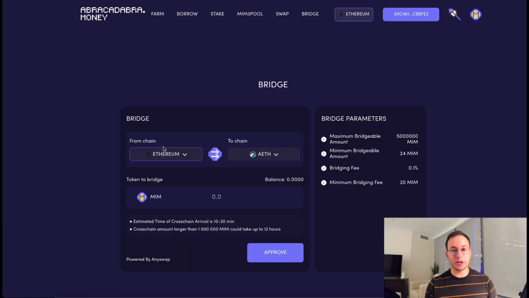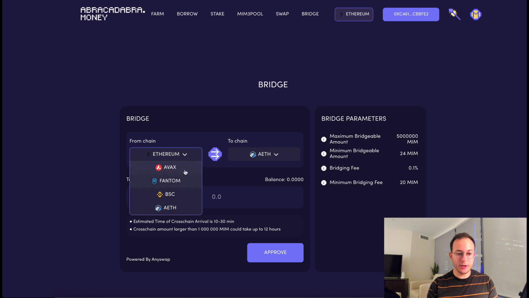With all of that said, it looks like the strategy I laid out for you on the platform itself is going to get you a higher yield on stablecoins. One thing I did want to show you on the bridge tab here is that they're trying to get the Abracadabra MIM token, or the stablecoin, everywhere, so you can essentially bridge it almost instantly through any of these chains, and that uses AnySwap.